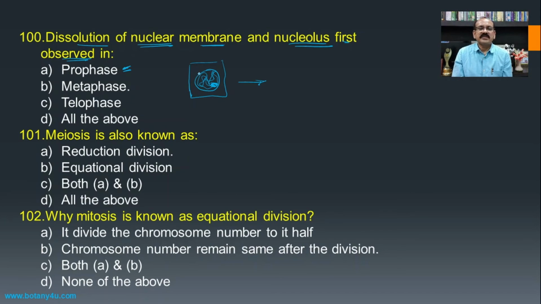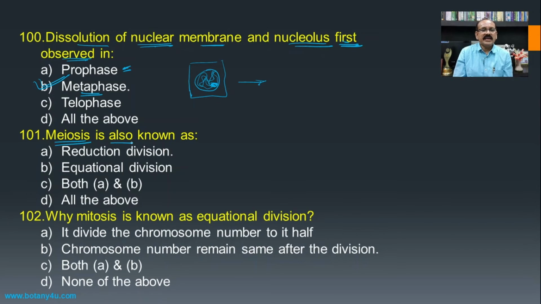The nuclear membrane and nucleolus start to disappear, and the question is where the dissolution of the nuclear membrane and nucleolus is first observed. So the complete disappearance of the nuclear membrane and the nucleolus is observed in the metaphase, and hence that becomes the answer.